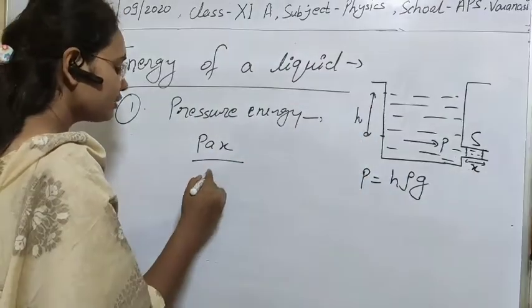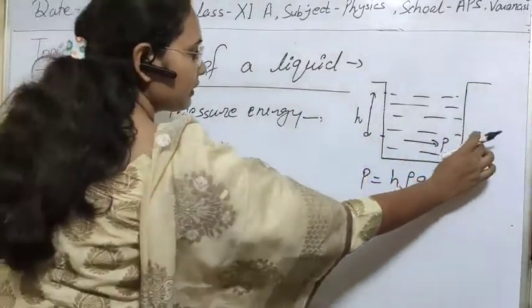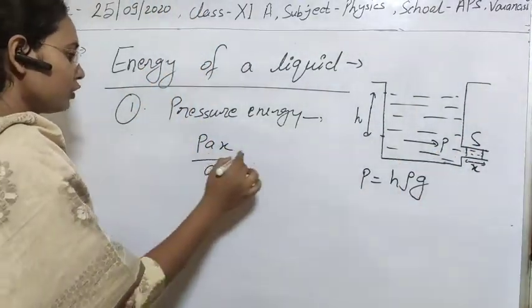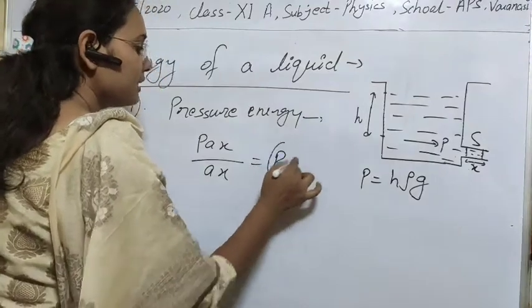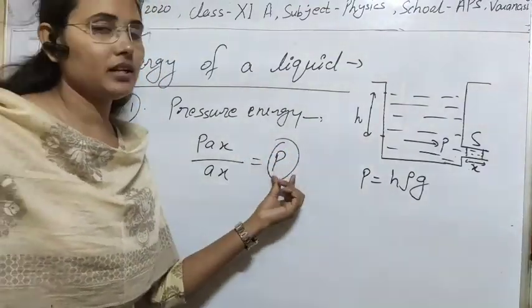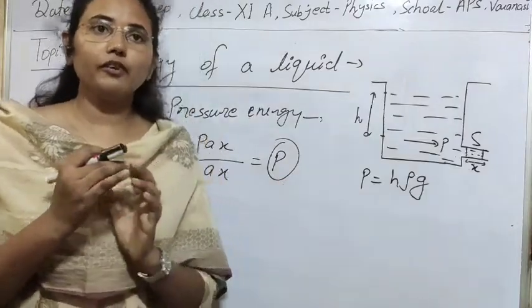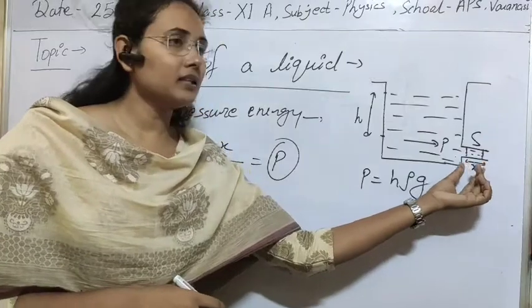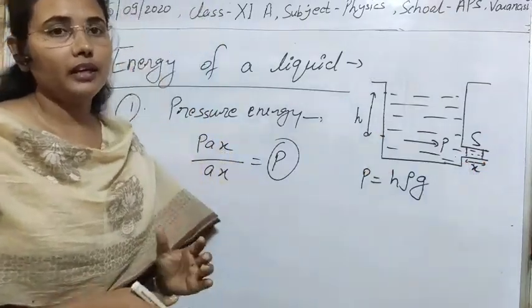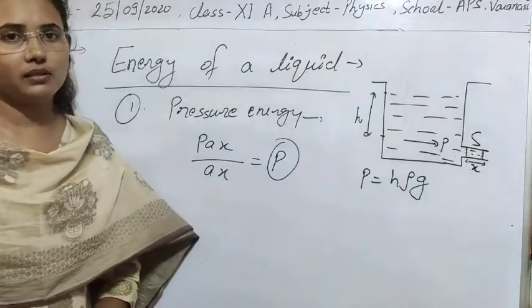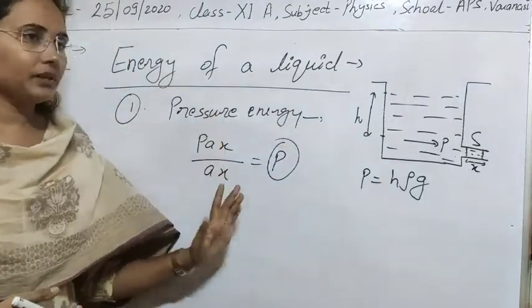Now we can calculate pressure energy per unit volume. As you know, volume here is Ax. So pressure energy per unit volume will be simply P. Means it will be equal to the hydrostatic pressure. So simply, if we want to calculate pressure energy per unit volume, then it will be simply equal to the hydrostatic pressure. So this is the concept of pressure energy.